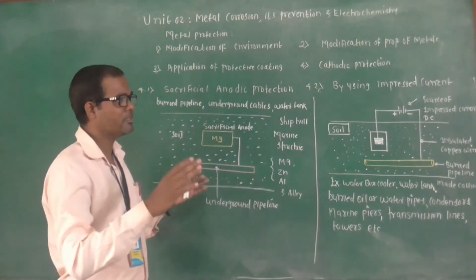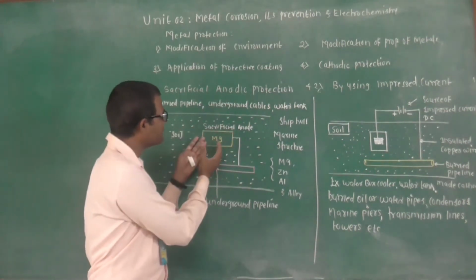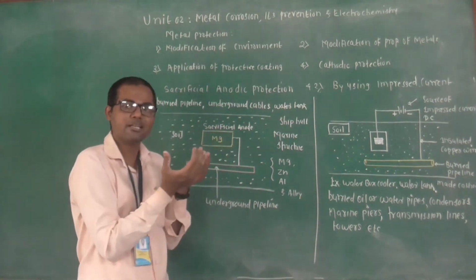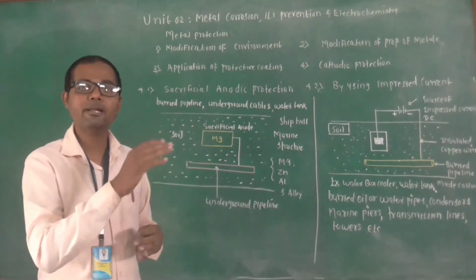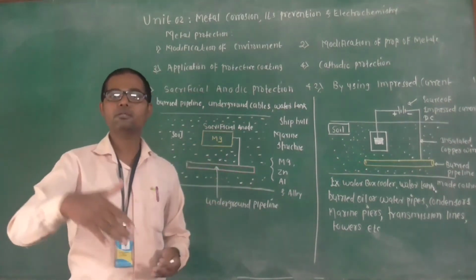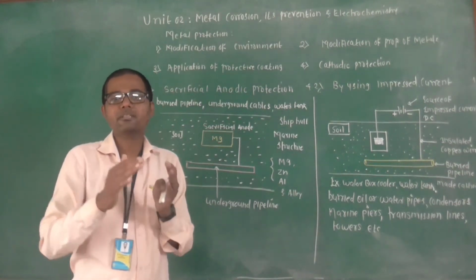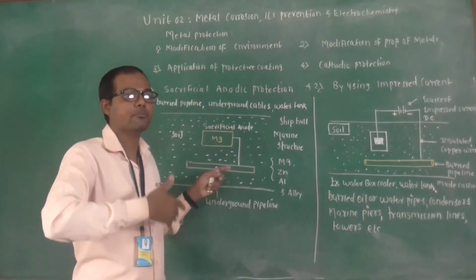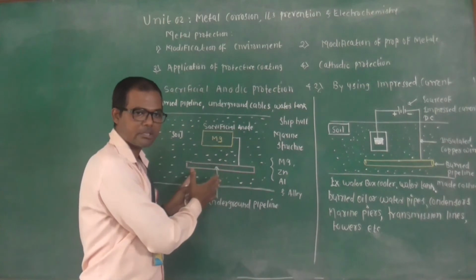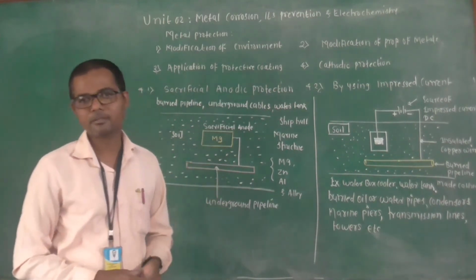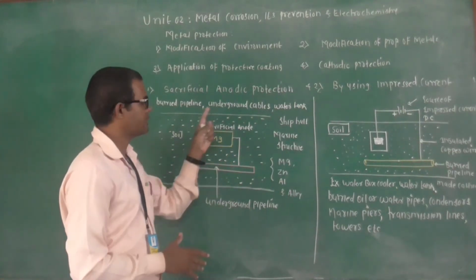Say, for example, after some time this magnesium is consumed and gets exhausted completely. At that time, what happens? We are going to replace that magnesium with a new piece of magnesium. We can replace the magnesium with the new one, and this process is continued. In this way we can protect our structure or base metal from further rusting or corrosion, which is simply called the use of sacrificial anodic protection.